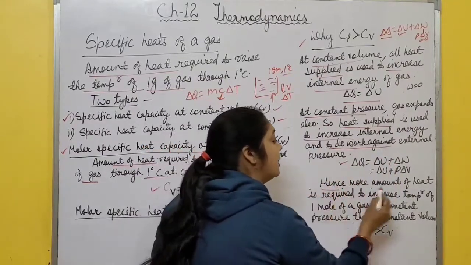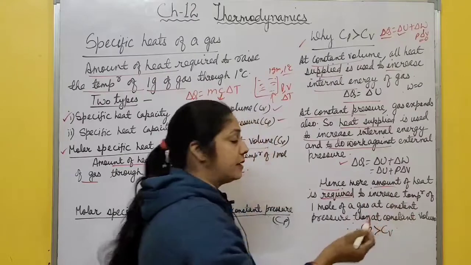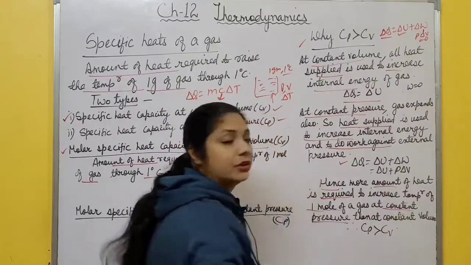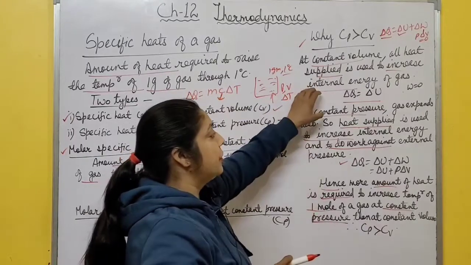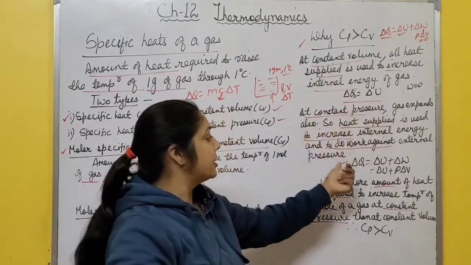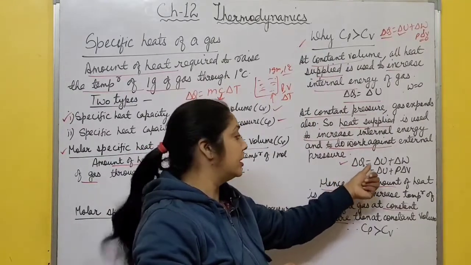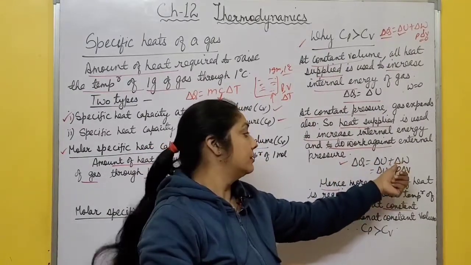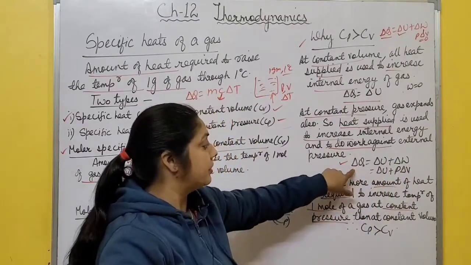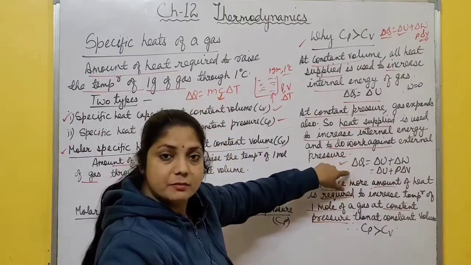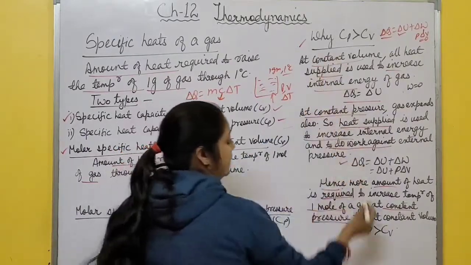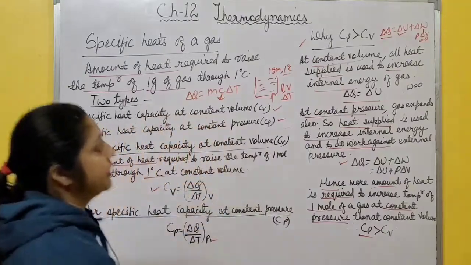Hence, more heat is required to increase the temperature of 1 mole of a gas at constant pressure than at constant volume. At constant volume, heat is used only in increasing internal energy, and at constant pressure, the heat supplied is used in increasing internal energy as well as to do some work against that pressure. So more heat is required when a gas is heated at constant pressure than at constant volume, right? That's why Cp is greater than Cv. Please take a screenshot of this.